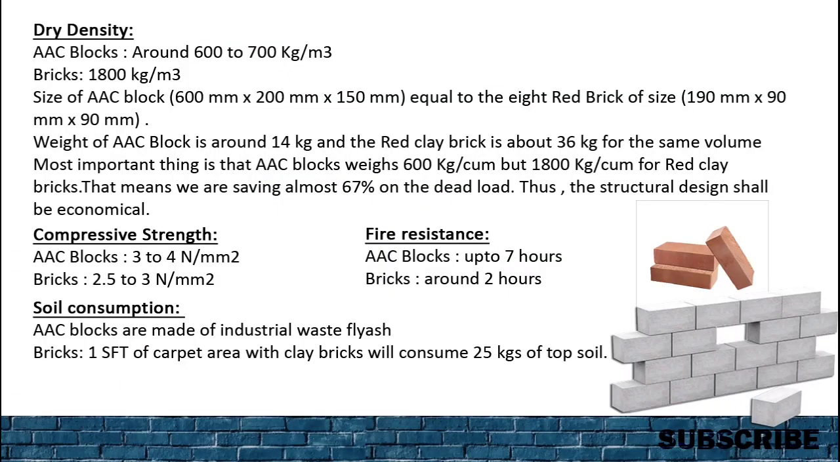Next we can talk about the dry density of AAC block and bricks. AAC block dry density is around 600 to 700 kg per m cube, whereas for bricks it is 1800 kg per m cube, which is almost 3 times higher than AAC block. Then the weight of a single AAC block is around 14 kg, and the same volume of clay brick is around 36 kg. The most important thing is that since AAC block weighs around 2.5 to 3 times less than clay bricks, we are saving almost 67% of dead load.